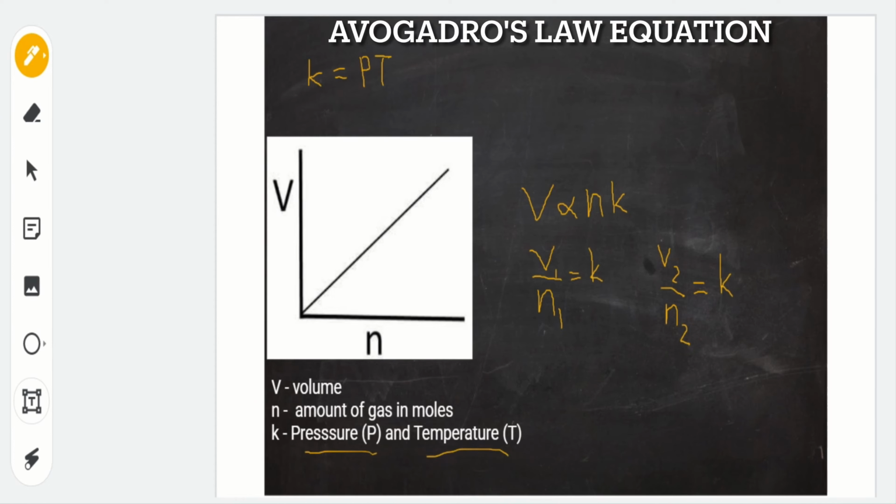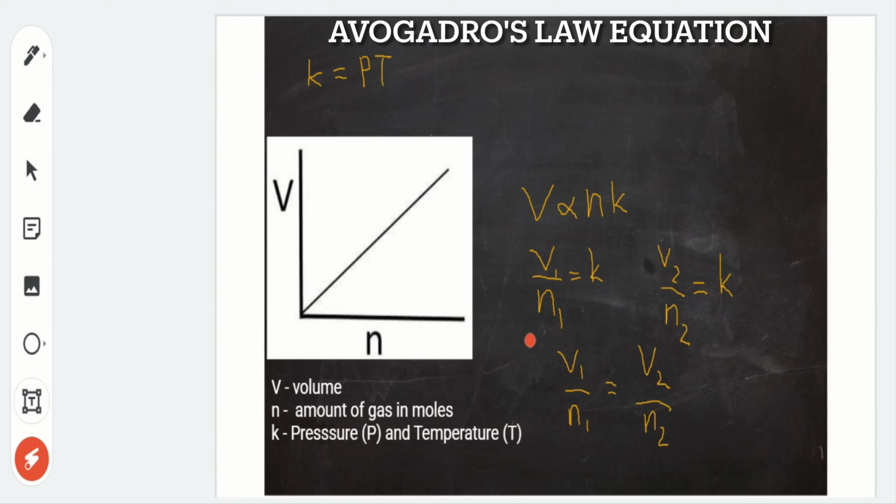So we can rewrite this equation as V sub 1, or initial volume, over the initial amount of gas, is equal to the ratio of the final volume over the final amount of gas in moles.